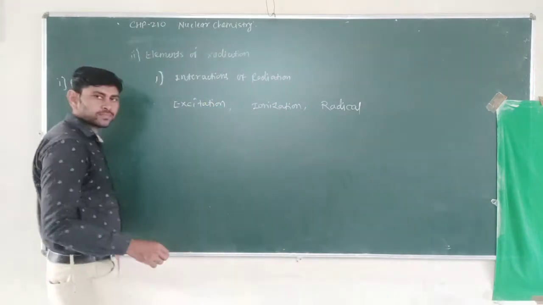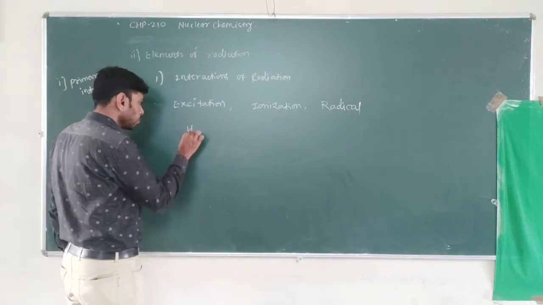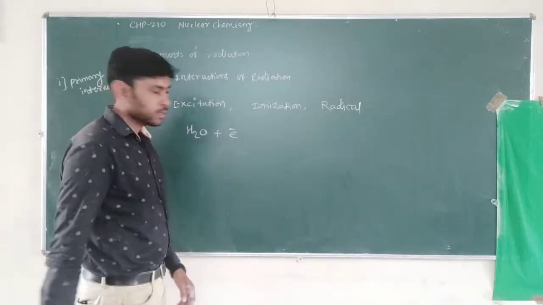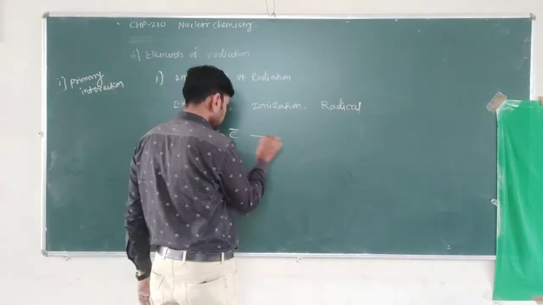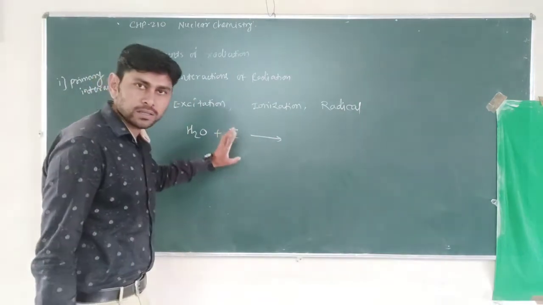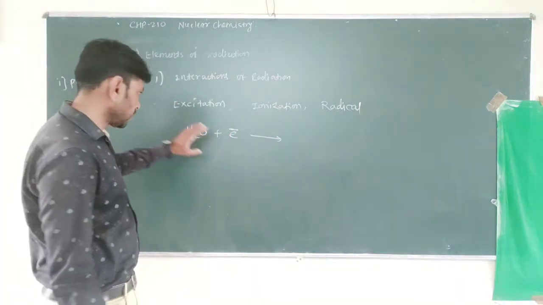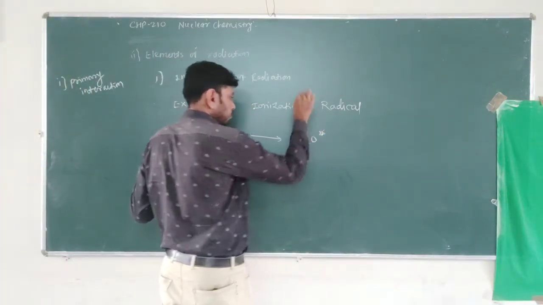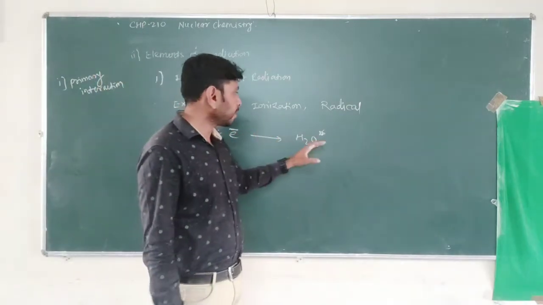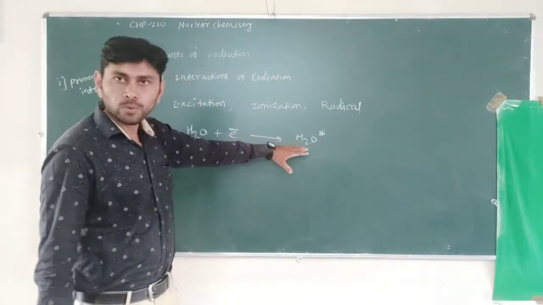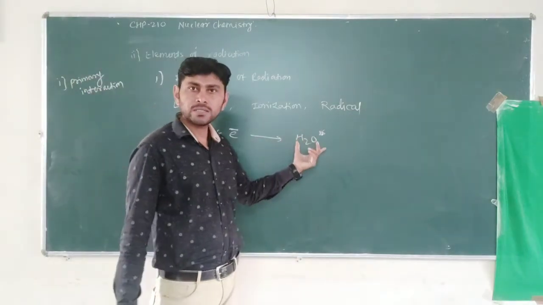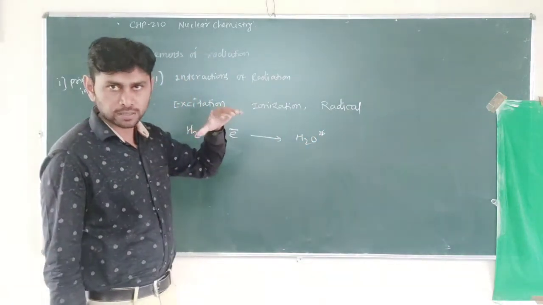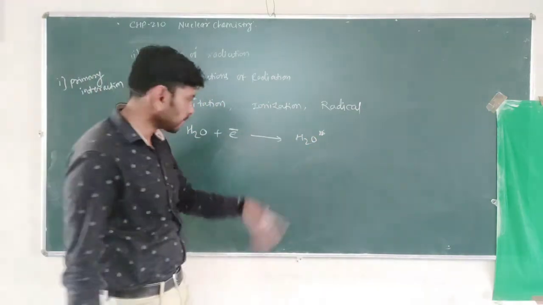So let's see the excitation. Let's take the example of a water molecule. Suppose it interacts with an electron of high energy. Some of the energy from this electron is absorbed by the water molecule, and it goes to an excited state. We denote it by a star: H2O star. This is the excited species. It stays in the excited state for some time and then comes back to the ground state.